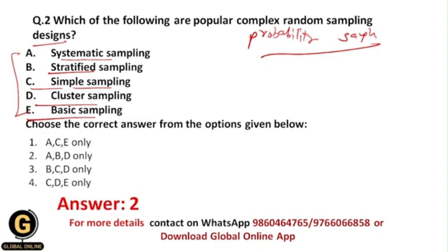Okay, because A, B and D, these are the complex random sampling designs. Okay, complex means there are many steps and it is basically opposite to simple random sampling. So let me explain you why.